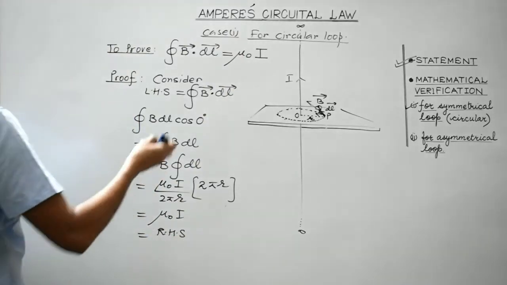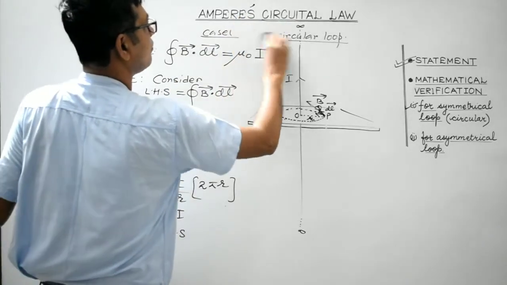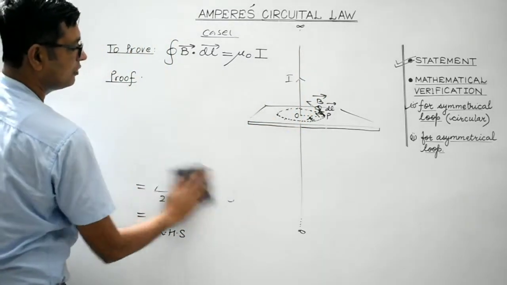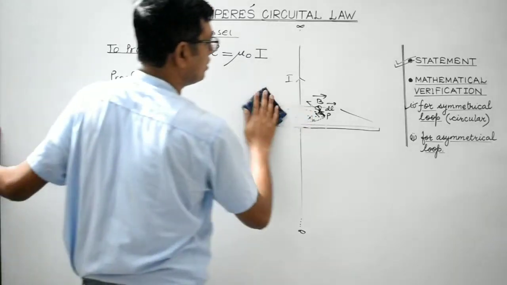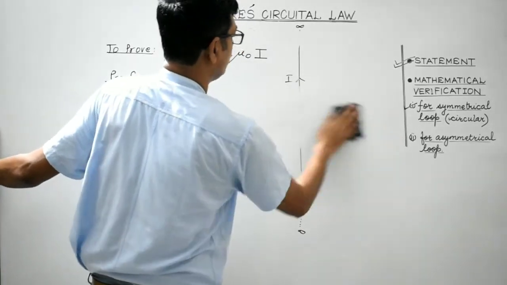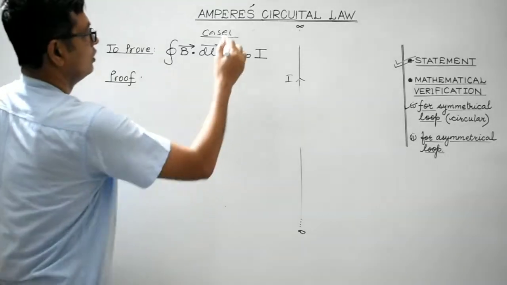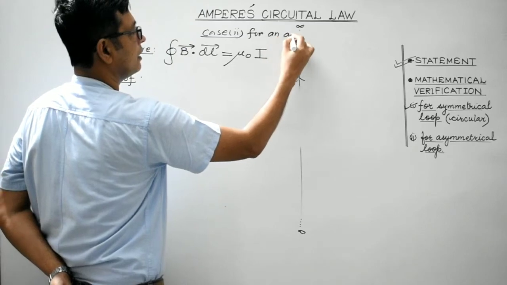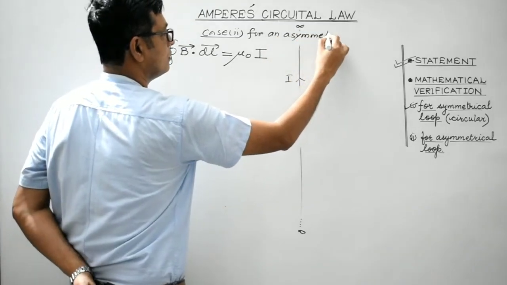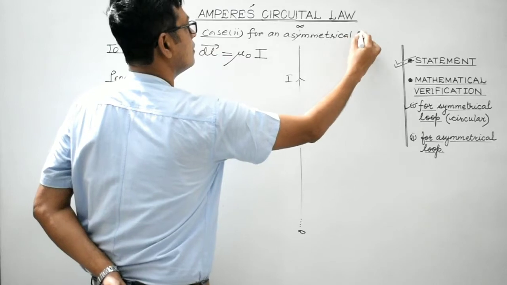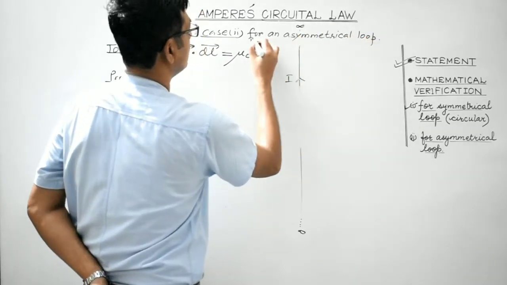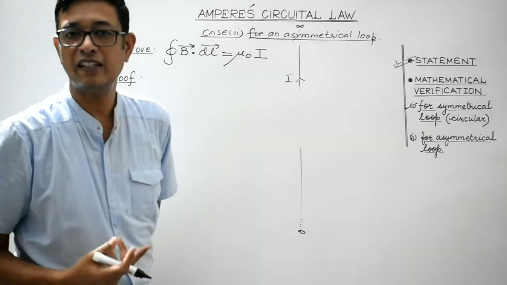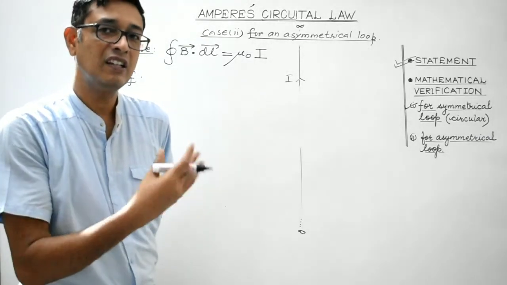So let's deal with case 2 now. We will prove Ampere's Circuital law in the case of an asymmetrical loop. It's a loop, but it will be asymmetrical. Okay, let's do it. So case 2 for an asymmetrical loop. This is our objective, to mathematically verify Ampere's Circuital law for any asymmetrical loop.